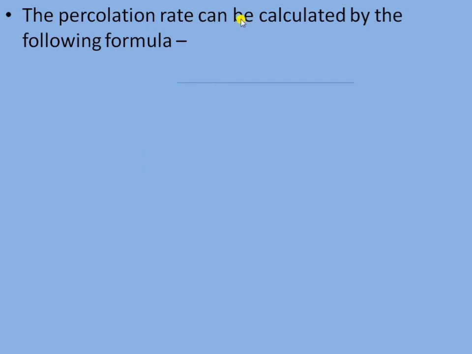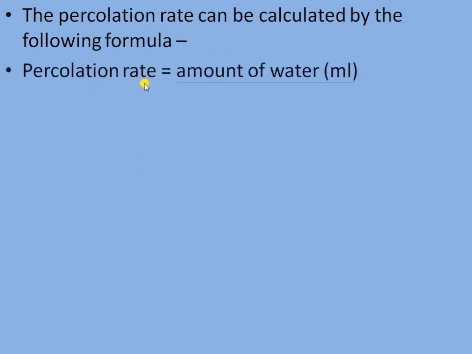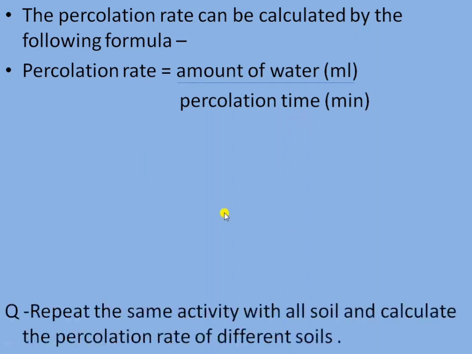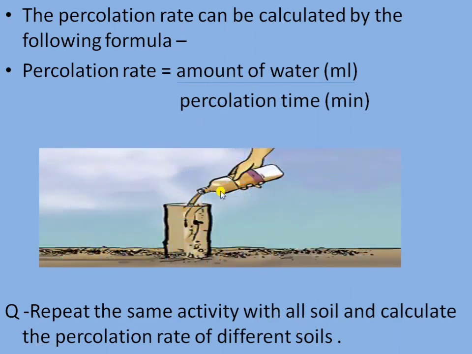The percolation rate can be calculated by the following formula. Percolation rate is equal to the amount of water divided by the percolation time. The question arising in this activity is, repeat the same activity with all types of soil and calculate the percolation rate of the different soils. So, this is the picture of this activity.